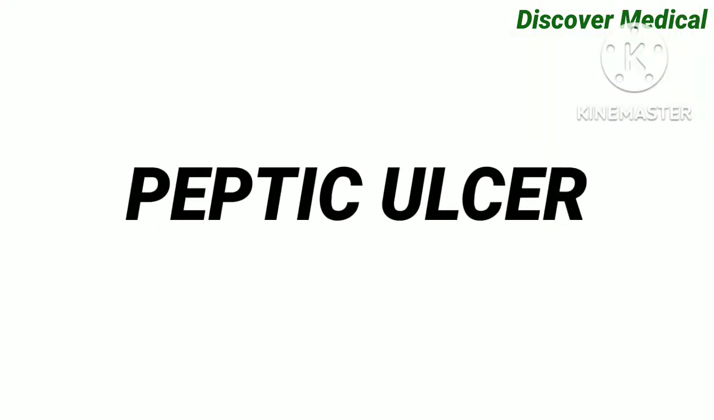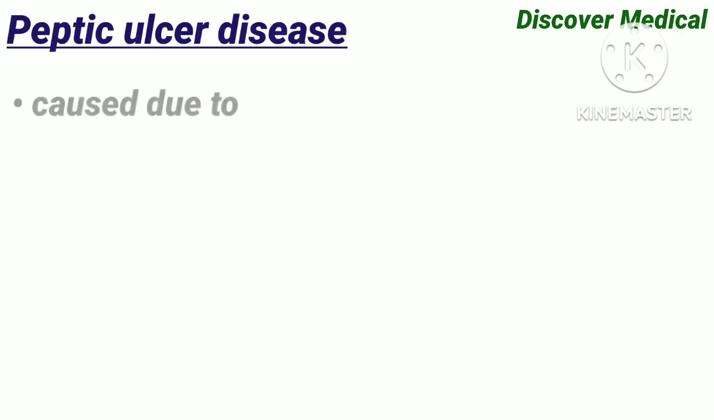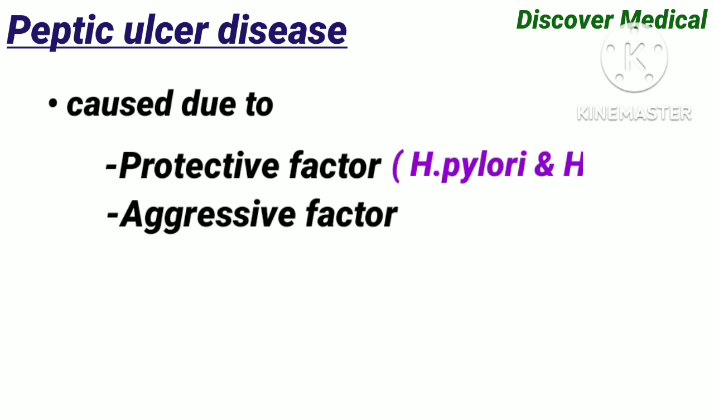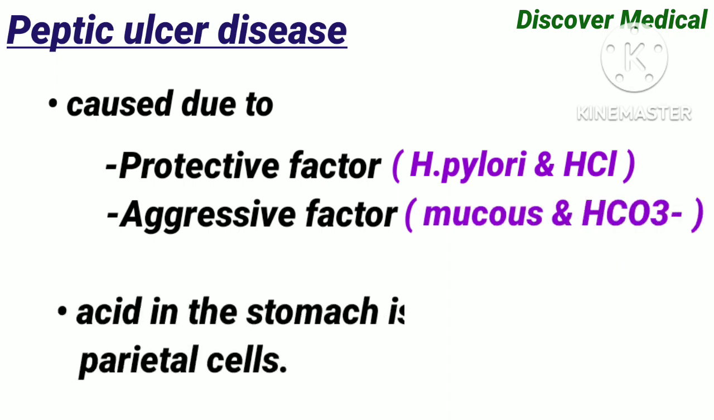In this video, we are going to discuss peptic ulcer. It is caused by an imbalance between aggressive factors, H. pylori and hydrochloric acid, and protective factors, mucus and bicarbonate. Acid in the stomach is secreted by the parietal cell. Let us discuss the mechanism of the parietal cell.